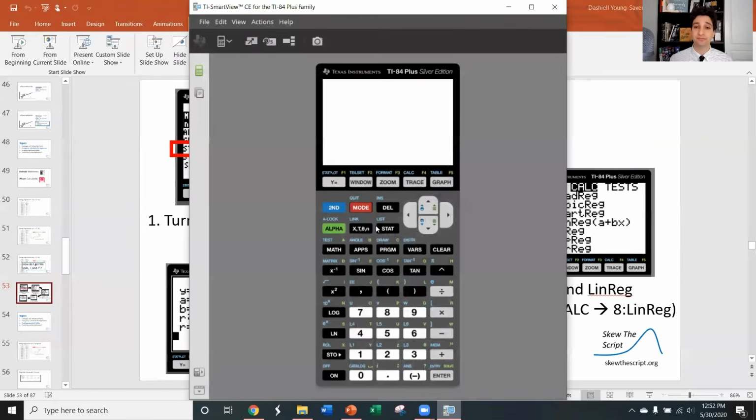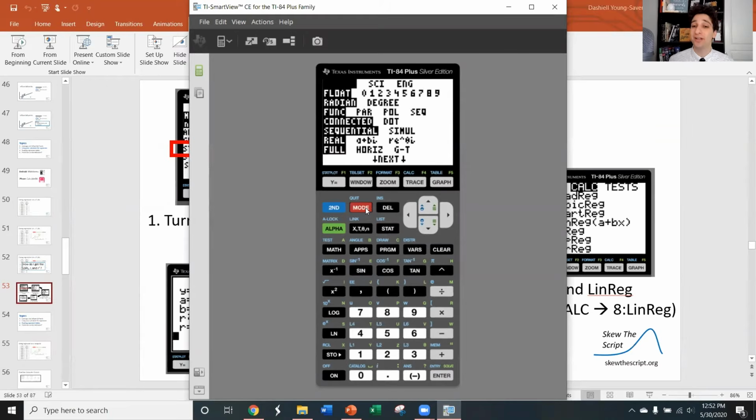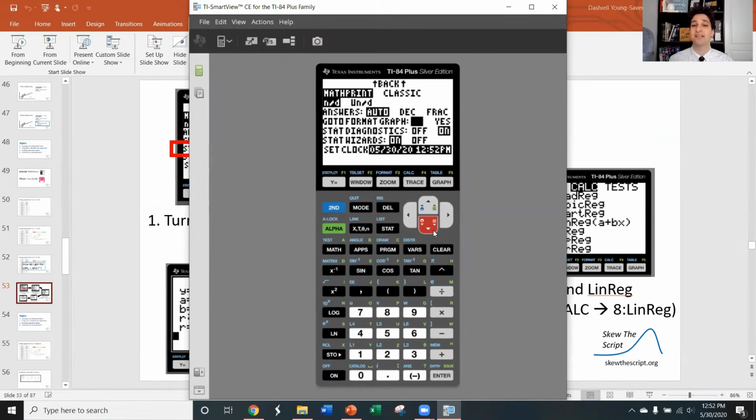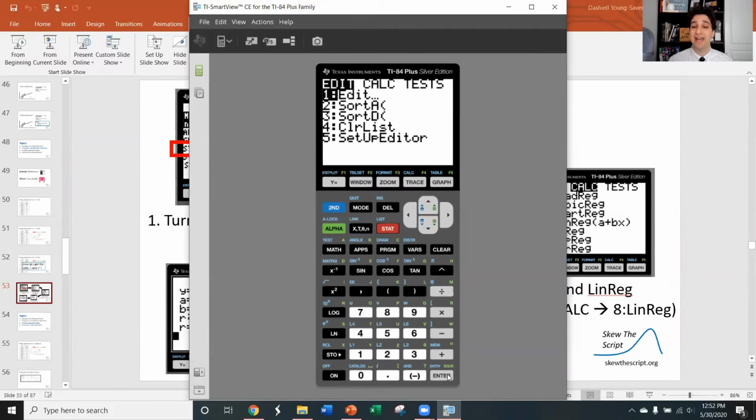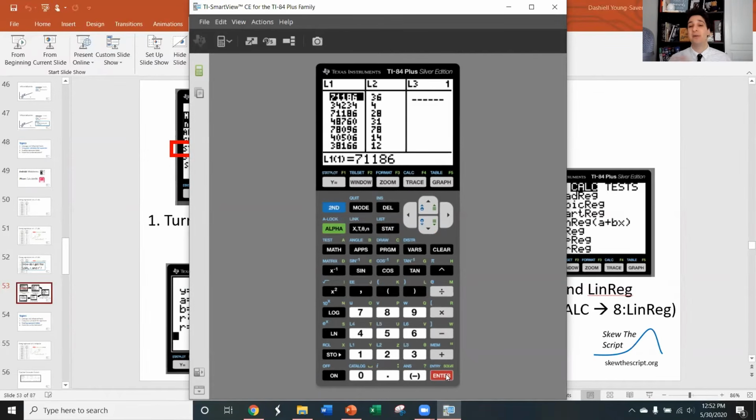So first things first, we got to make sure that all of our stat functions are active. We go mode, and then go all the way down. These are kind of like your calculator settings. And this section that says stat diagnostics, you want to make sure that's turned on. So for me, that's already highlighted, but if not, you want to go over there, press enter, so that on for stat diagnostics is there. Next, you put in your data. So for that, go to stat, edit, and I put in all my data.